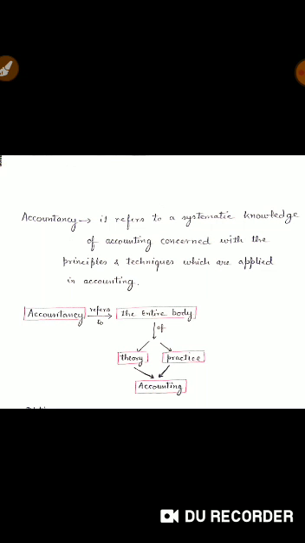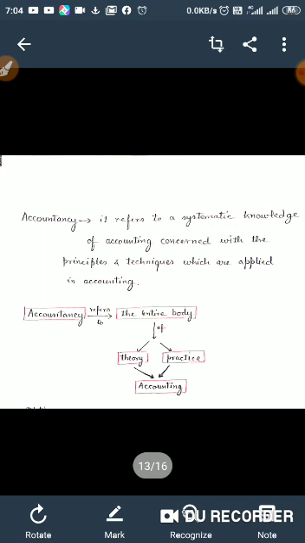So accountancy tells us how to prepare a journal, how to record business transactions, how to classify them, what principles we should observe while recording the transactions, and how to present the accounting information in a significant manner so that the users of accounting can use it for future decision making. So, accountancy refers to the entire body of theory and practice of accounting.